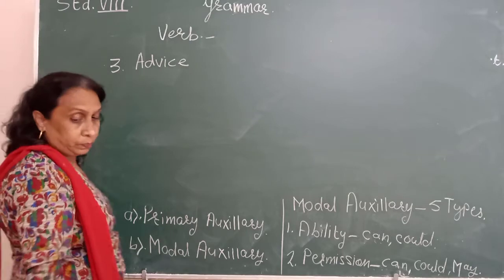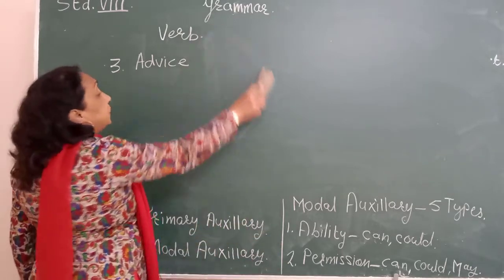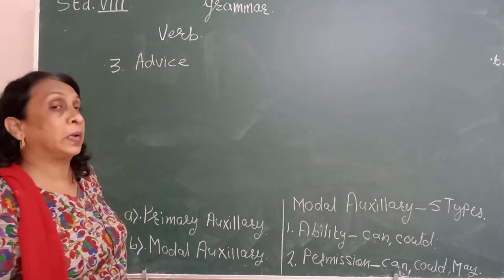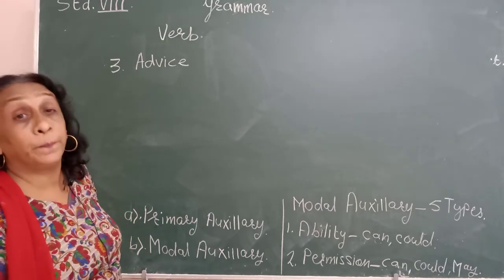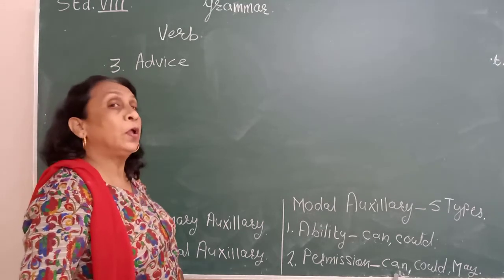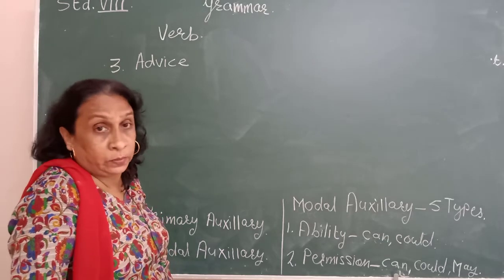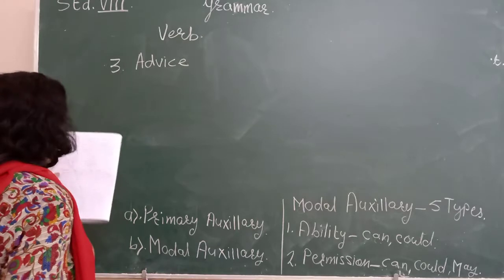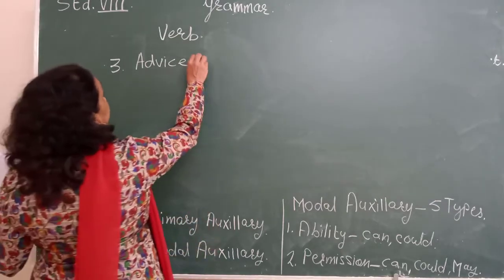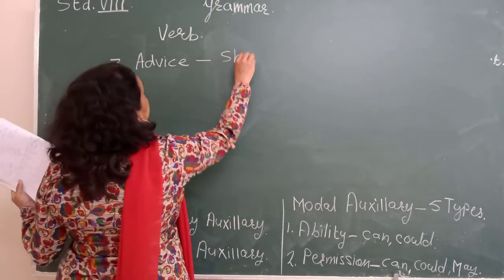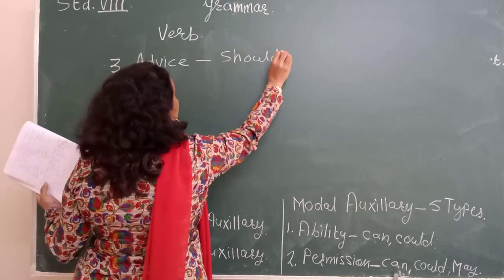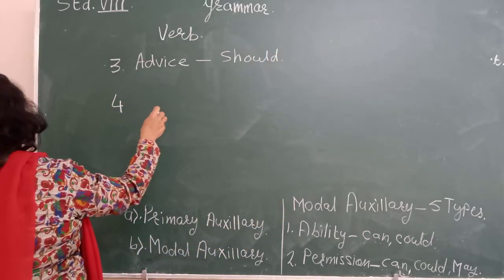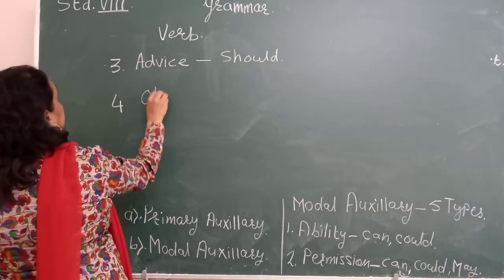Advice means someone tells you to do something, okay? They advise you, big people or our teachers or the parents at home or someone else, your friends also, or we also advise, okay? Advice means to tell something, okay? For advice, the word used is should. Then obligation.